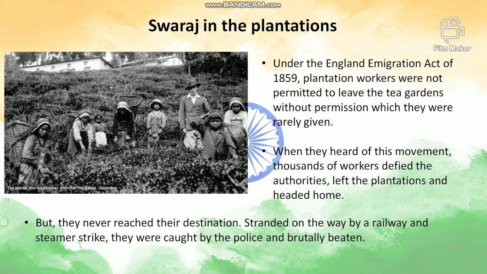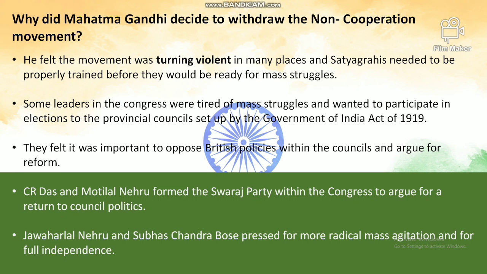But they never reached their destination. They were stranded on the way by the railway and steamer strike. This was in the first stage of the non-cooperation movement. The railway employees were on strike. Because of that, they were caught by the police and brutally beaten up.